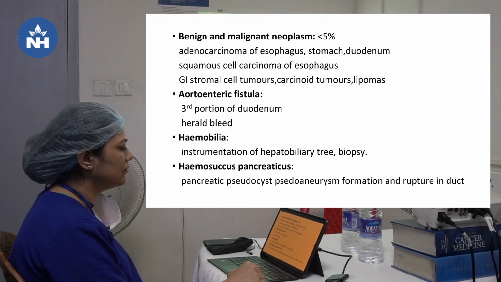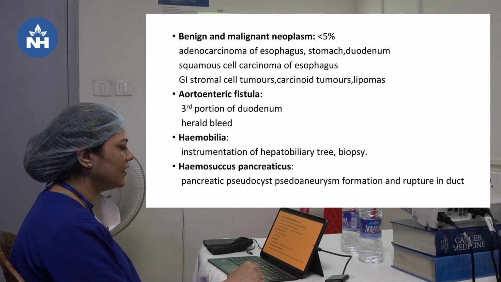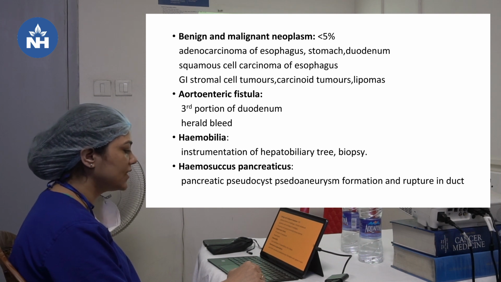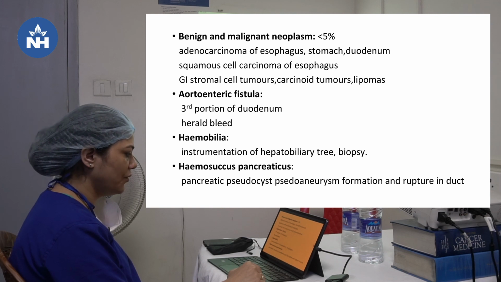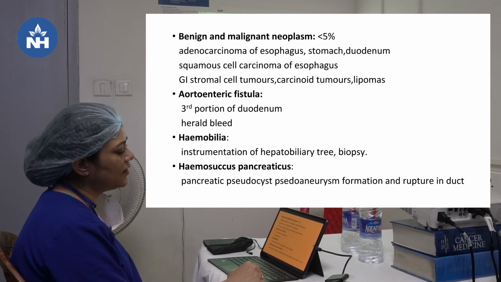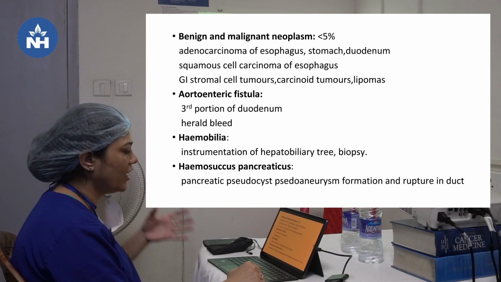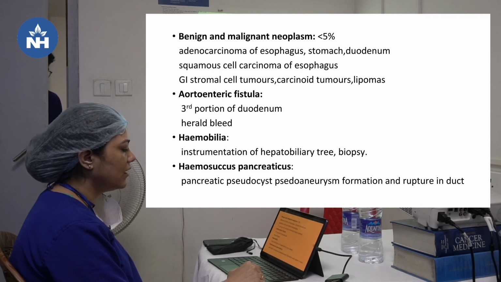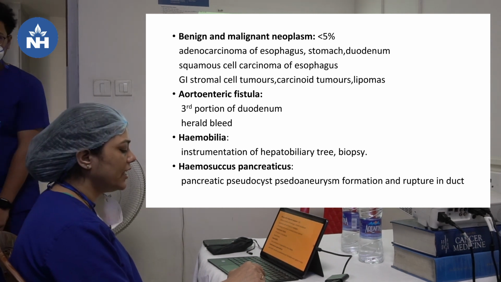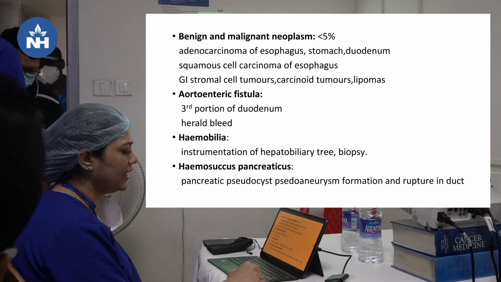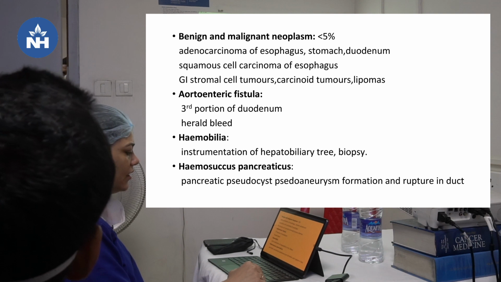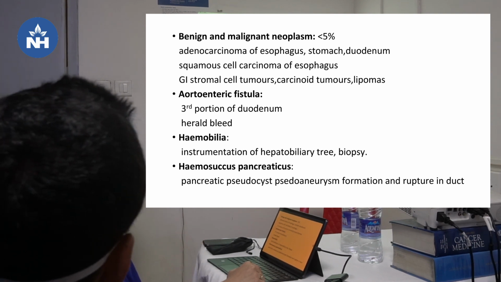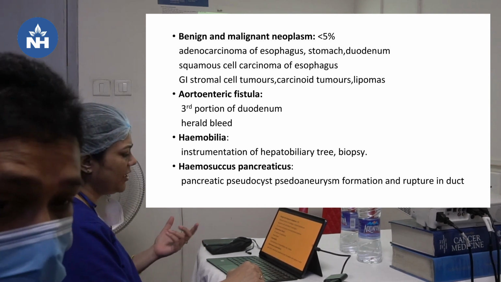Adenocarcinoma of the esophagus, stomach, duodenum, squamous cell carcinoma of the esophagus, GI stromal cell tumors, carcinoid tumors, lipomas. Aortoenteric fistula is seen mostly in the third portion of the duodenum, and a herald bleed means a small amount of bleed will precede the torrential bleeding in aortoenteric fistula. That has to be kept in mind. Hemobilia may occur, a rare cause, because of instrumentation, recent history of instrumentation of the hepatobiliary tree or biopsy, and hemosuccus pancreaticus is a very rare cause. It's caused because of pseudoaneurysm formation and rupture into the duct in a patient with pancreatic pseudocyst.